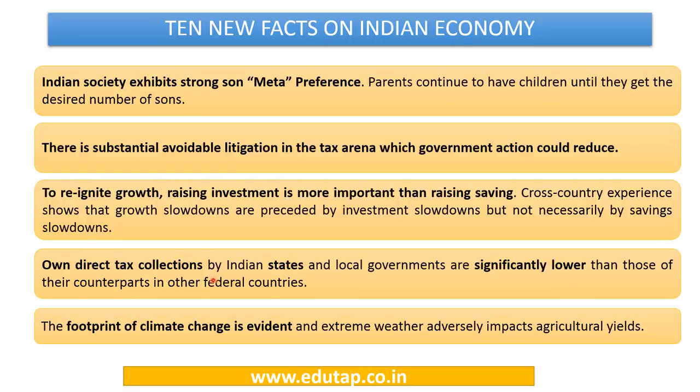Own direct tax collections by Indian states and local governments are significantly lower than those of their counterparts in other federal countries. So if you talk about the direct tax collections, these are very low for Indian states. The footprint of the climate change is evident, and extreme weather adversely impacts the agricultural yields. So this is with regard to the effects of the climate change, which can adversely impact the agriculture scenario of the country.